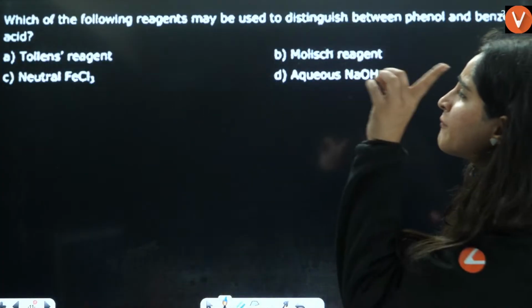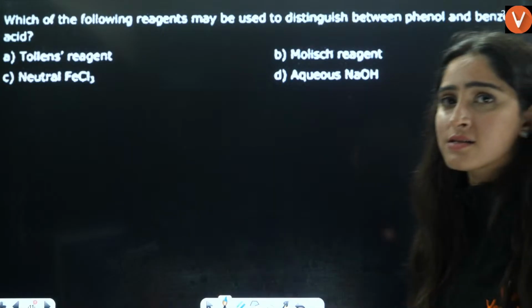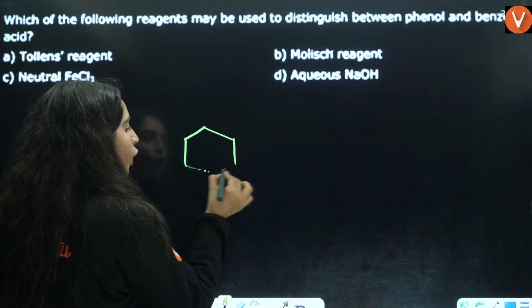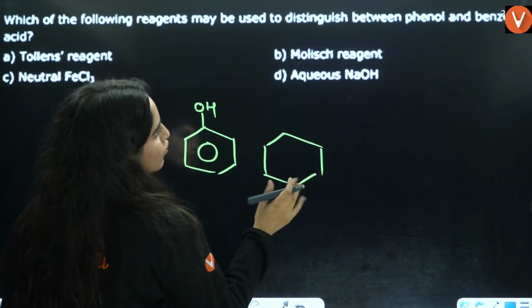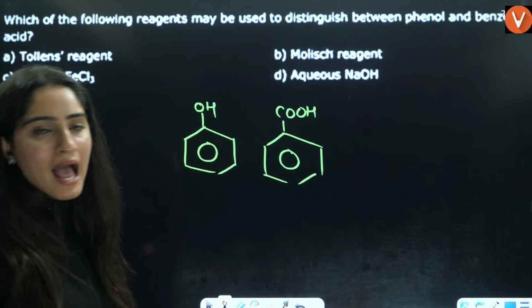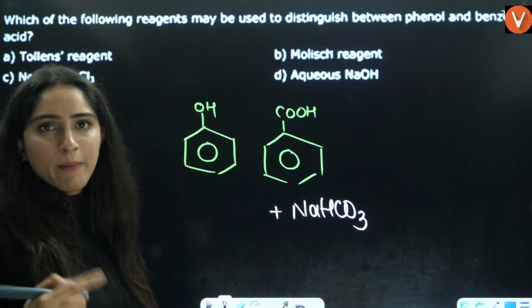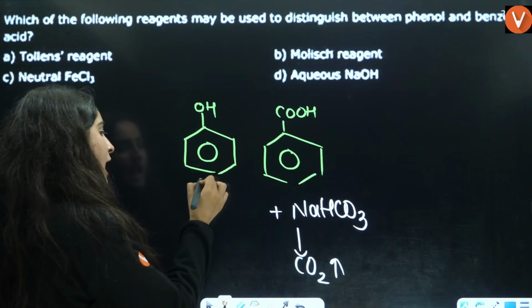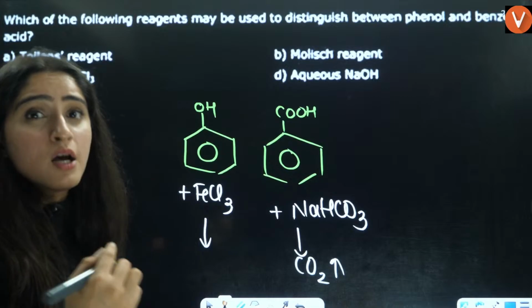Very good. Next is, which of the following reagent may be used to distinguish between phenol and benzoic acid? Phenol and benzoic acid, guys. So this is phenol. Out of this, which can be used? So basically, you can use two tests here. Benzoic acid is this thing. See, firstly, benzoic acid, it will react with NaHCO3. So you can use sodium bicarbonate test. It will release carbon dioxide, right? And phenol reacts with FeCl3 to give a violet color complex.